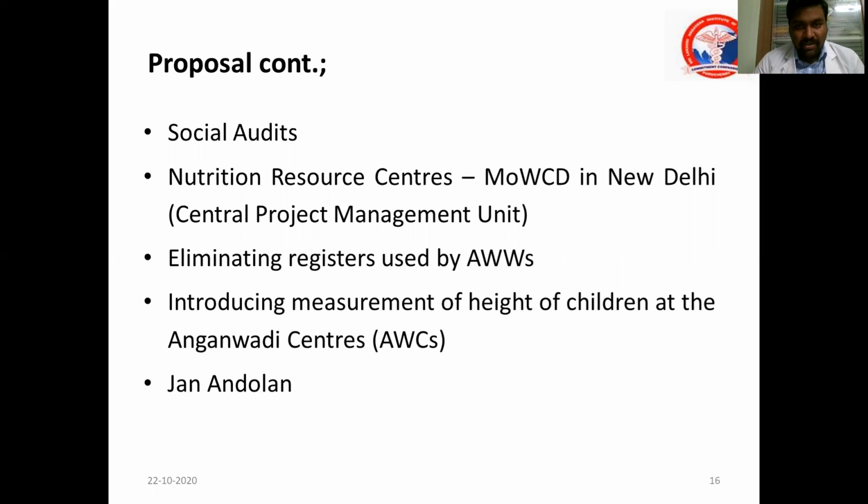That is when our apex body has been established, and eliminating the registers. Previously, they were maintaining manual registers. Okay, that has been eliminated and replaced by a real-time digital monitoring system. And Jan Andolan, that is people's participation. These are the broad proposals in Poshan Abhiyan.